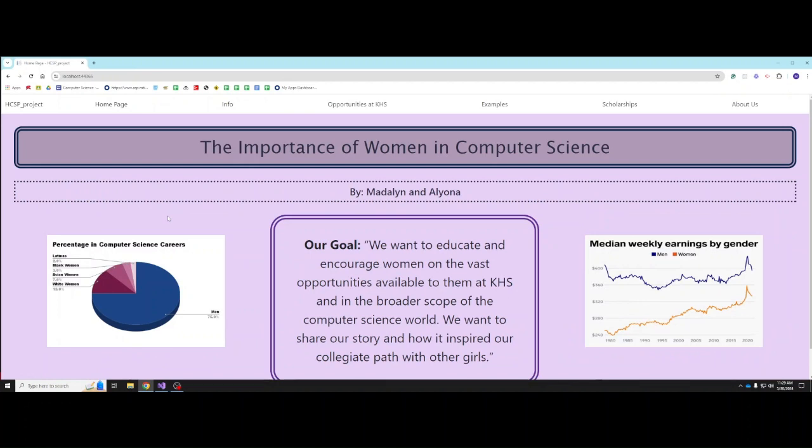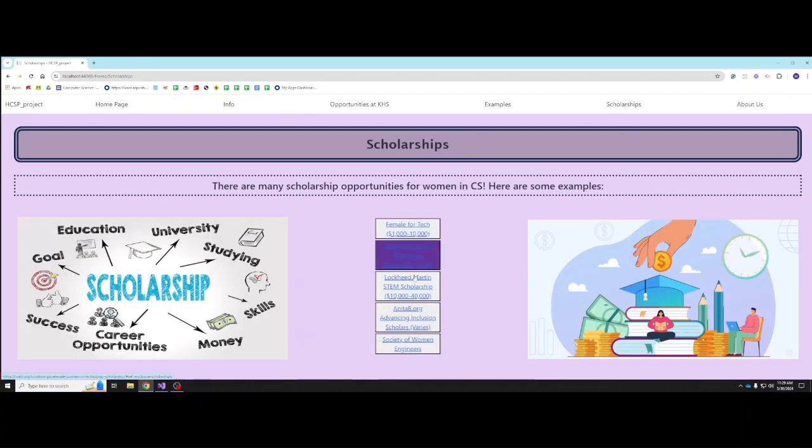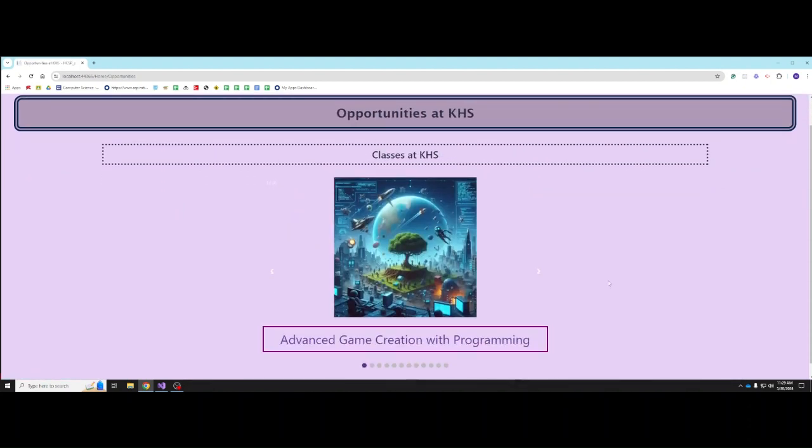So did you know that only 25% of people in the computer science field are women? The goal of our project is to shine light on all the opportunities women have in our high school to do our piece to increase the amount of equality in the computer science field. For example, we researched and included links to scholarships for women in computer science right here on our scholarships page. Additionally, we wanted to demonstrate ways to get involved at KHS, specifically the classes that are offered.